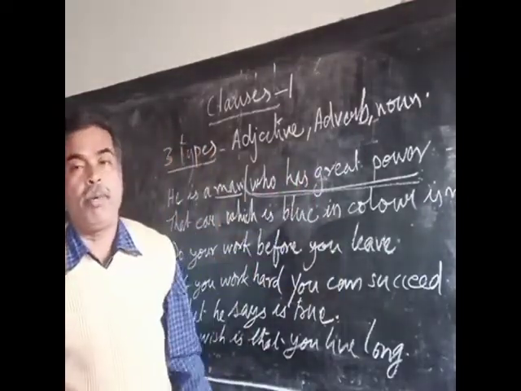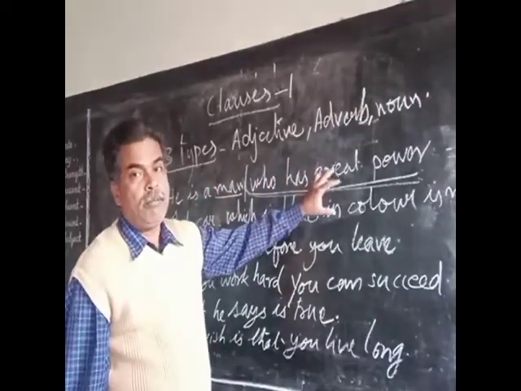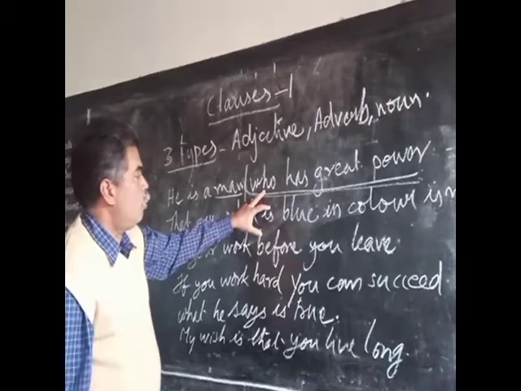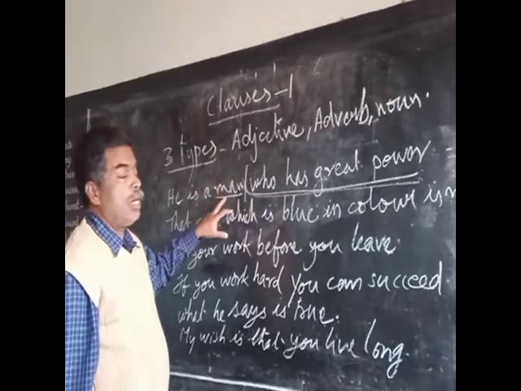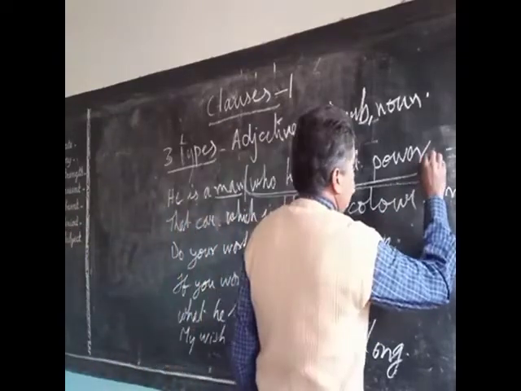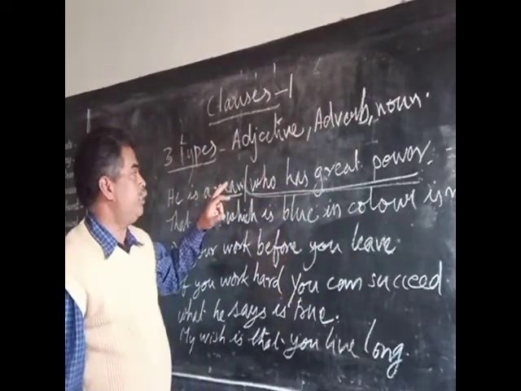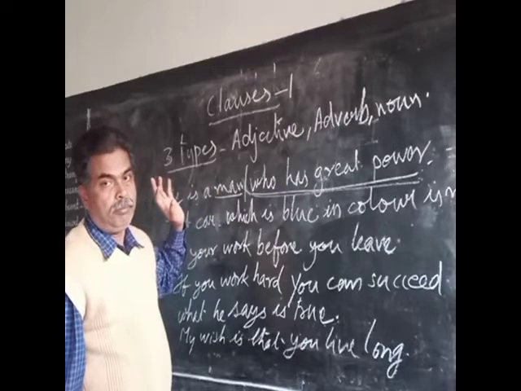A man with great power, a man who possesses great power. So this is an adjective clause, because it modifies or gives extra information about the noun that is given here.